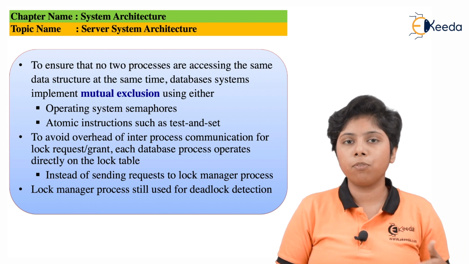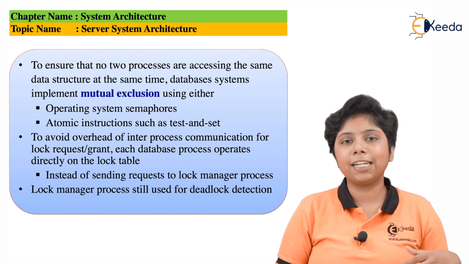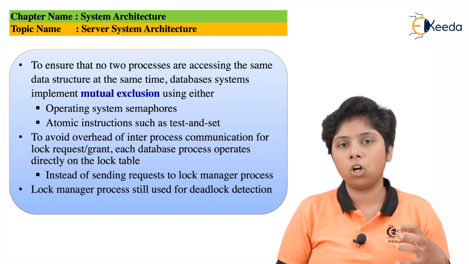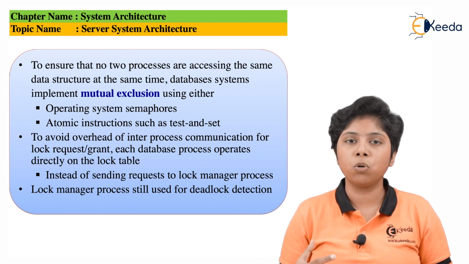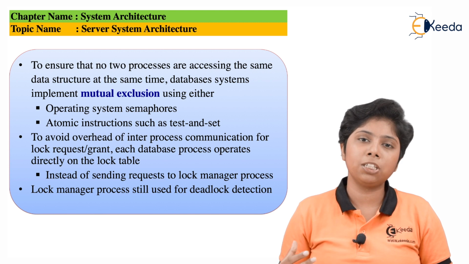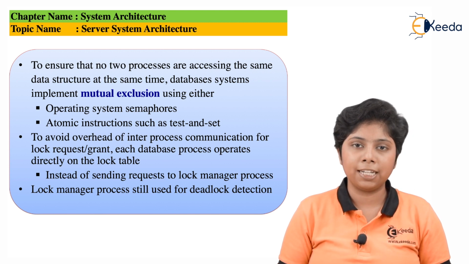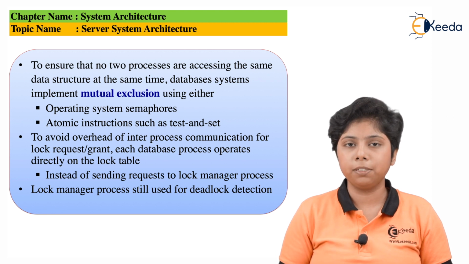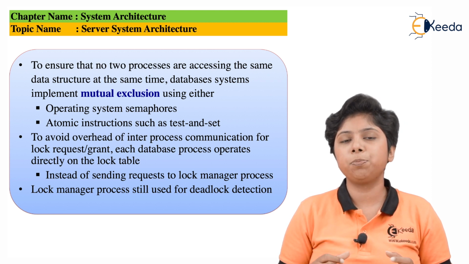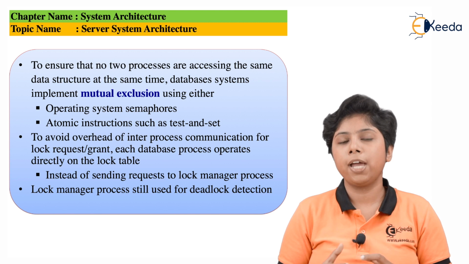The second and more important point is that when we keep a lock on a particular data item, how will the other processes know that the lock has been granted or released? So we must monitor the lock table to keep track of which process has been given which lock and at what time.